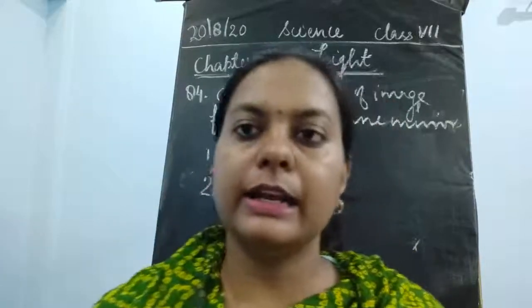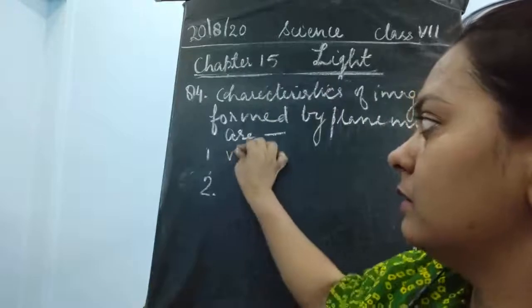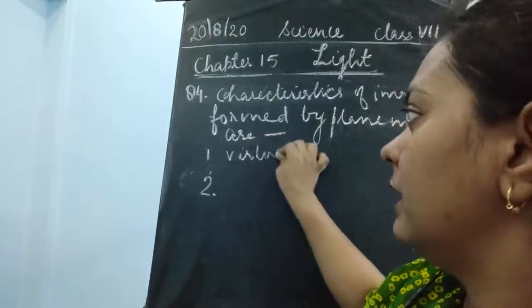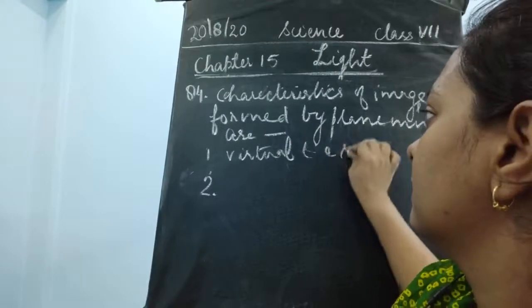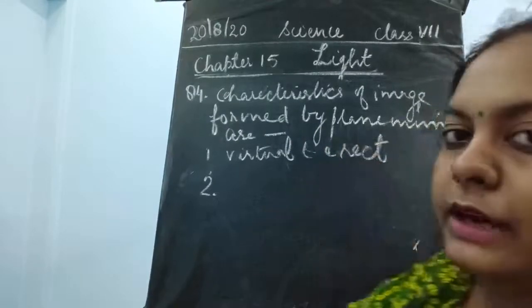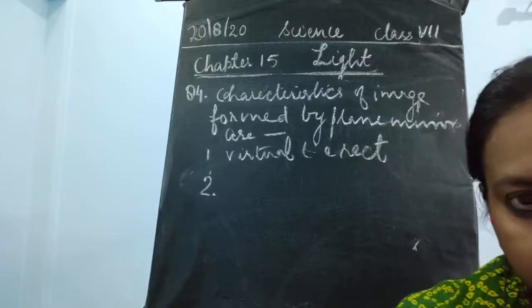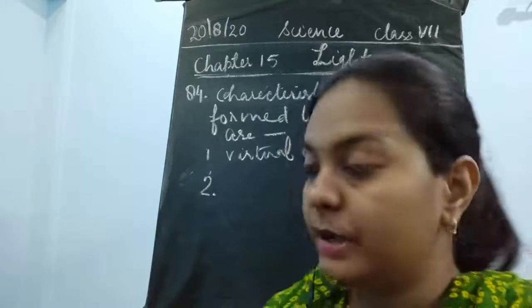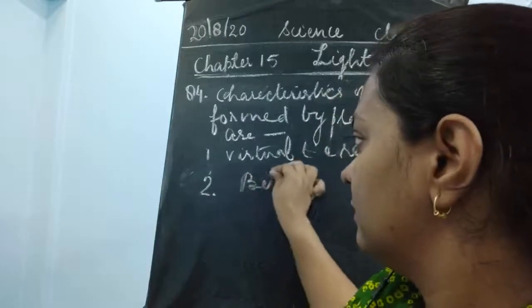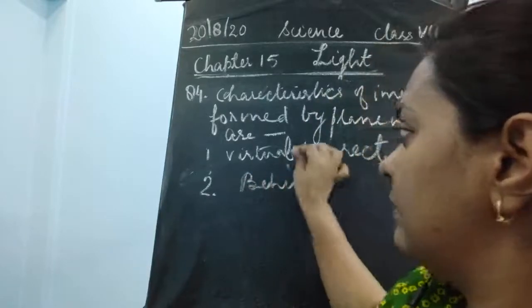It is virtual and erect. We have already seen this. Then next, it is formed behind the mirror.